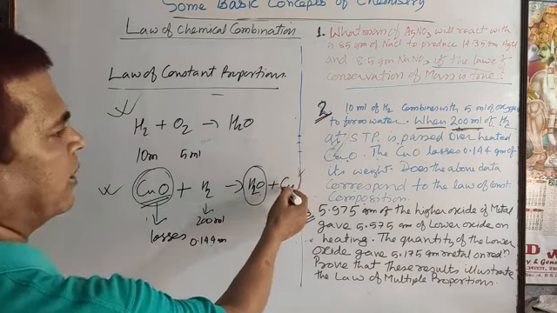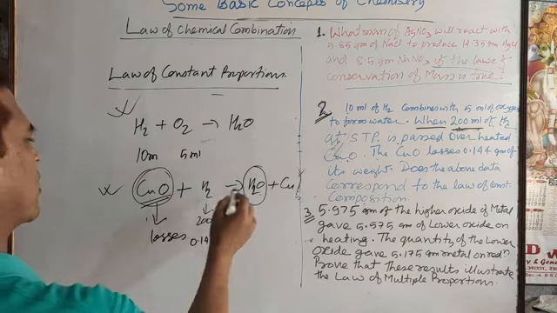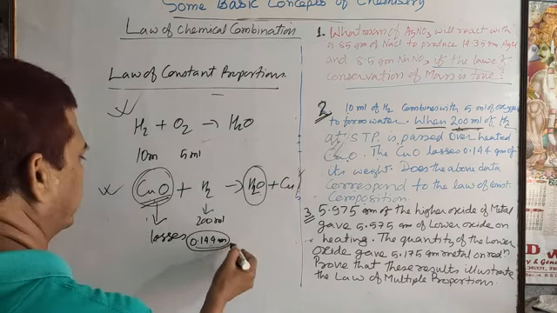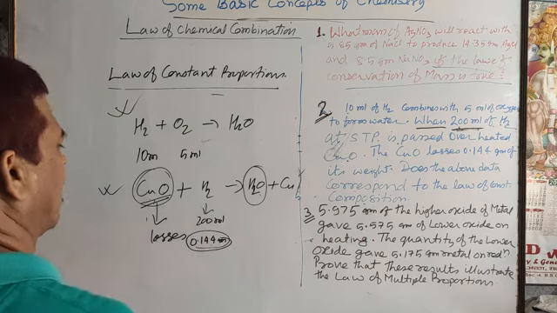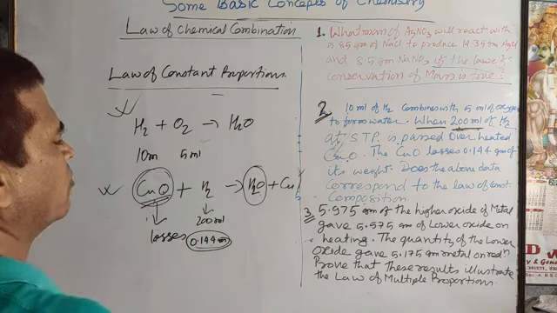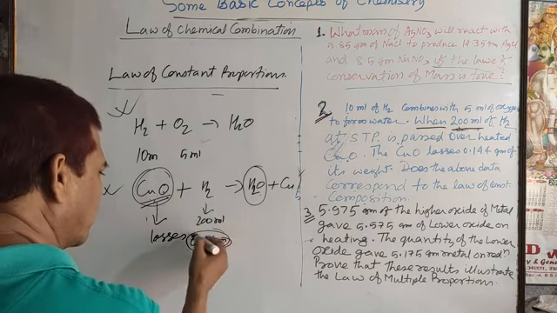Here copper is liberated and water forms, and the weight loss is 0.144 gram. That means oxygen was removed from it, and that much amount.